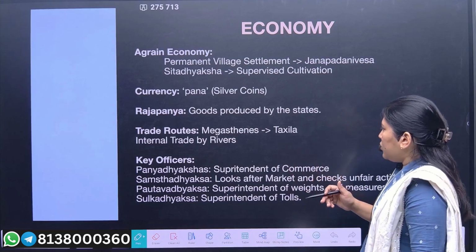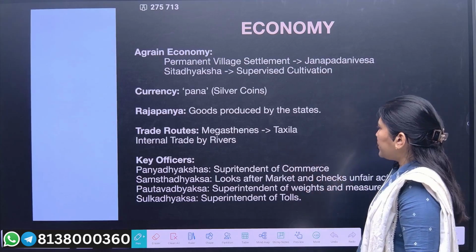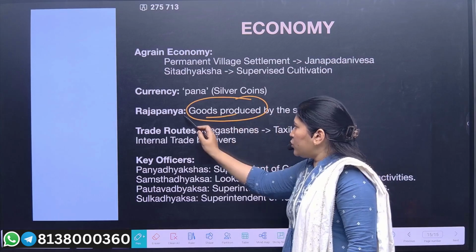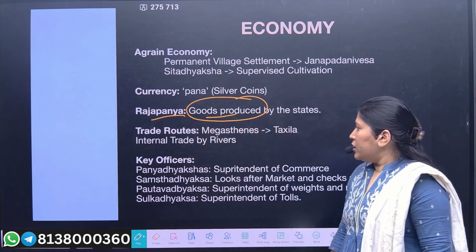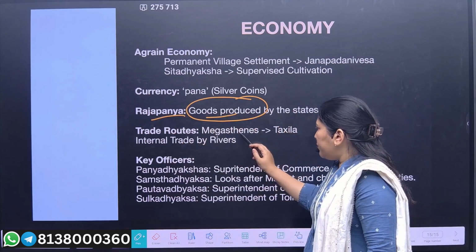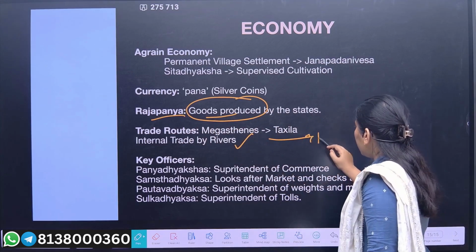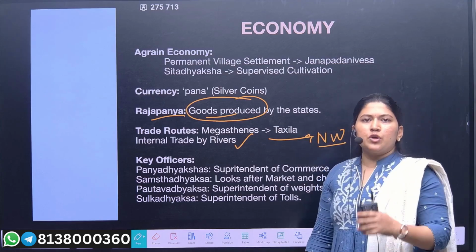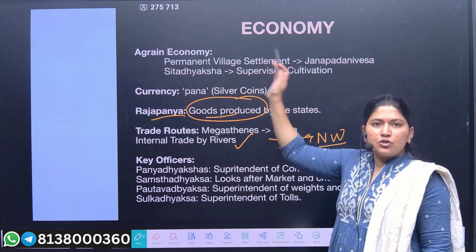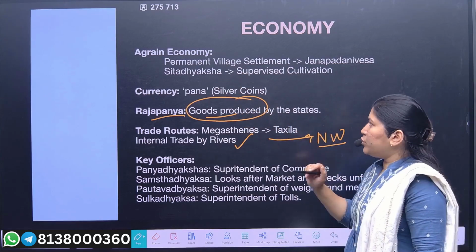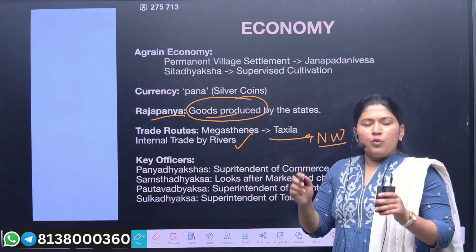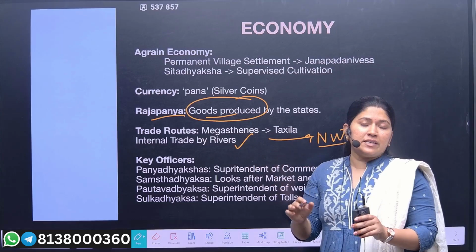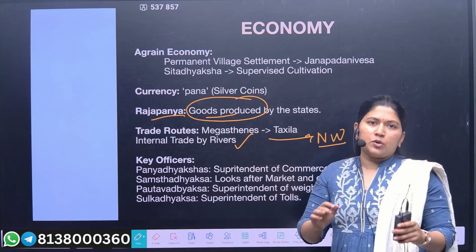Now the Rajapanna, the goods produced by the state, were known as the Rajapanna. After that, the trade routes majorly followed from the northwestern region. As I have told you, Chandragupta Maurya majorly concentrated upon the northwestern region, and that is why Mauryan trade would be majorly concentrated there, until we see that Ashoka concentrates upon the southern region.